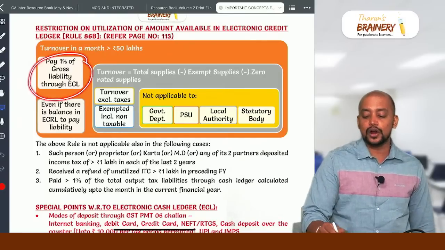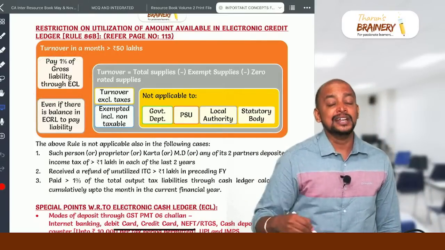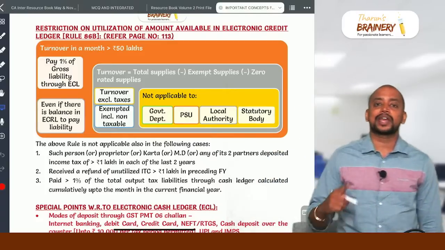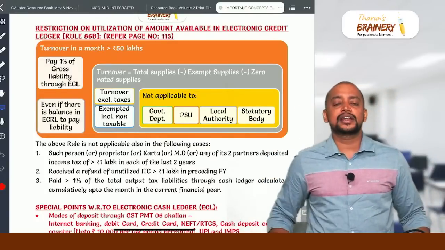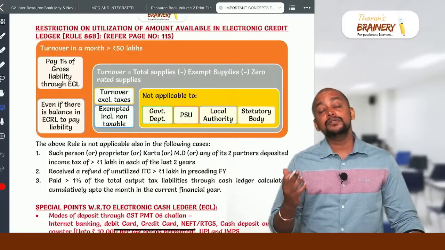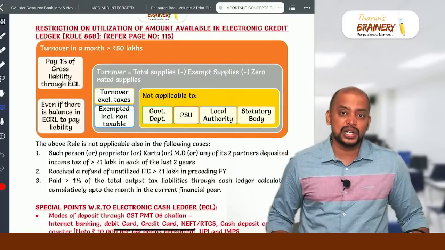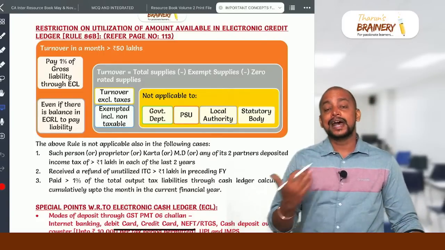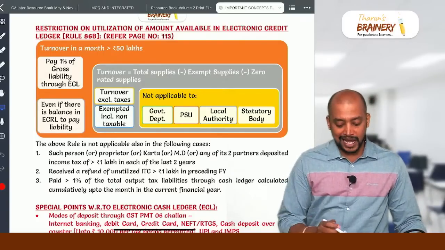Whatever is their gross liability on outward supplies, of that gross liability, 1% they have to pay through cash ledger and 99% they can use from the credit ledger. Even though they have sufficient balance in credit ledger, they can use only 99% of their gross liability from credit ledger and they have to pay 1% from the cash ledger.